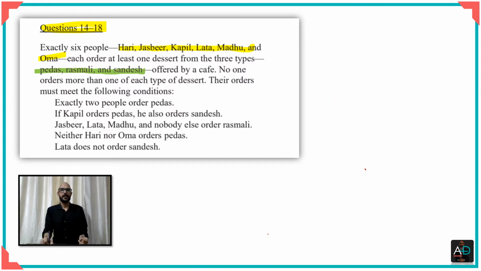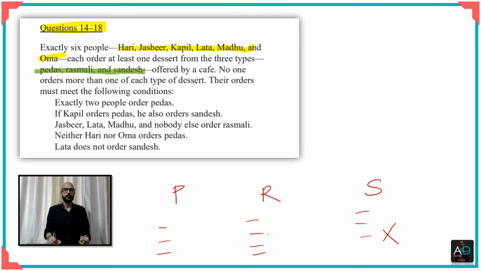So we'll be mapping it like this: we have peda, rasmalai and sandesh, and then we'll see who the people are for each, who is here, who is not here, and so on. This is the diagram that we'll be making, and we take this diagram with us to the questions later on.